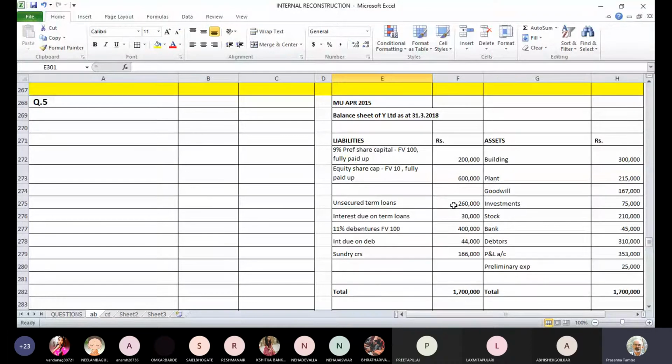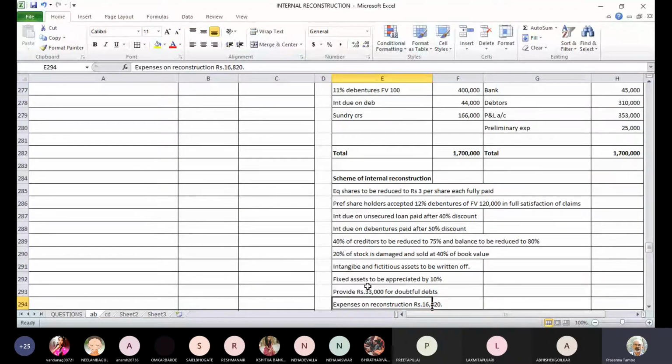The usual details are there: preference capital, equity capital, and then some other liabilities like unsecured loans, debentures, some interest payable and creditors. On the asset side, you have fixed assets, both tangible and intangible. There are some investments, and you have current assets like stock and debtors, and there are fictitious assets like the P&L account debit balance and preliminary expenses. Let's go to the adjustments and see what the scheme of internal reconstruction is.